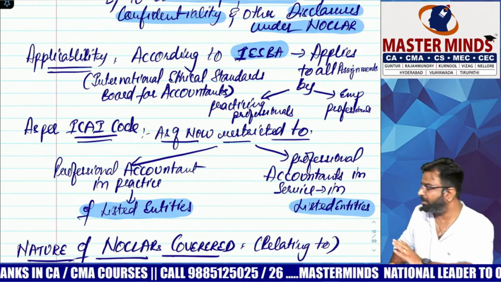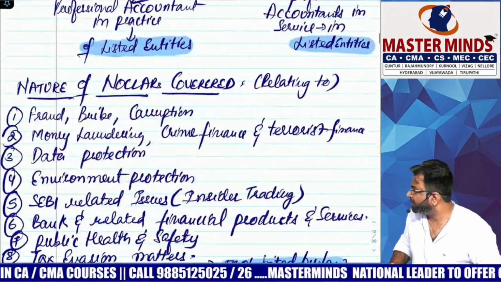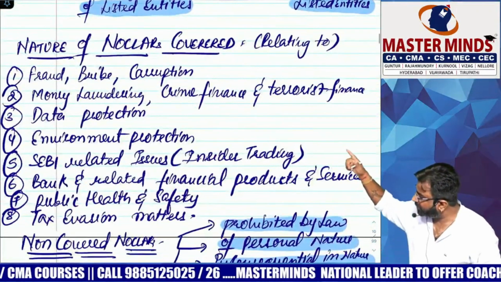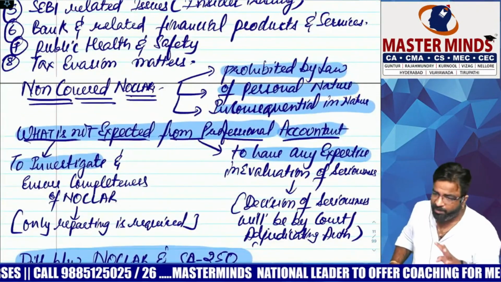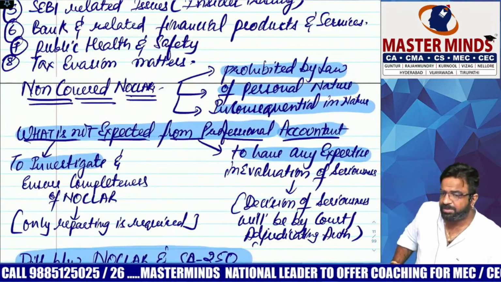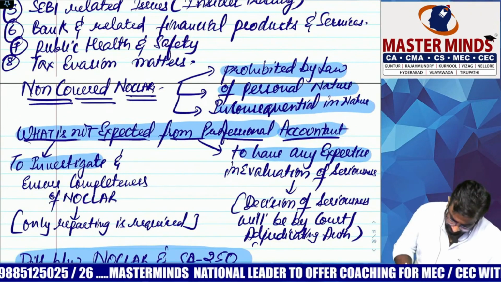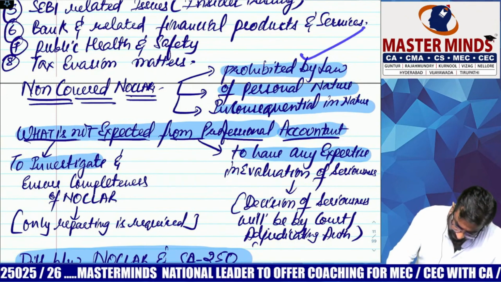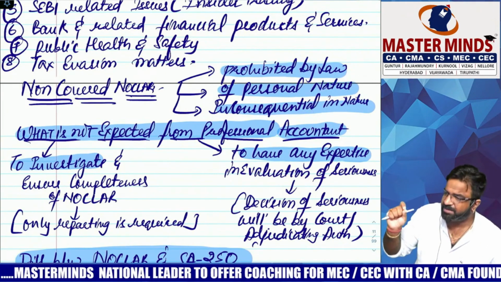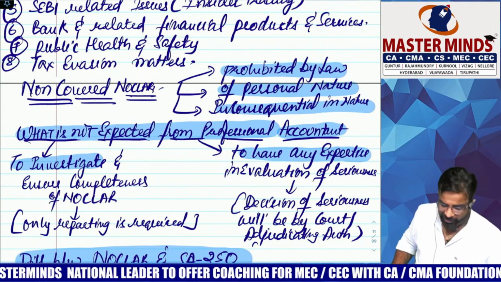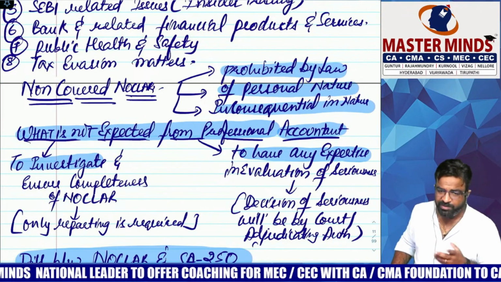The rest, 100% of Noclar, is the same. What are the nature of Noclars? All the things which I have already told you, same. Not covered in Noclar, tell me the four things which are not covered in Noclar. Something which is prohibited by law, of which nature? Personal. Inconsequential means insignificant in nature. And not related to whom? Business. What is not expected from you?